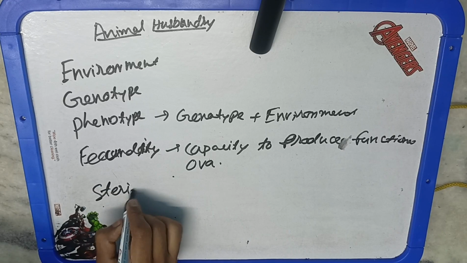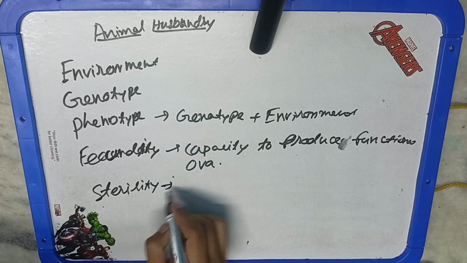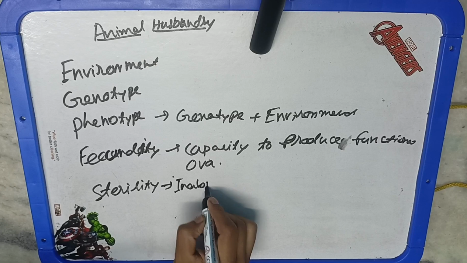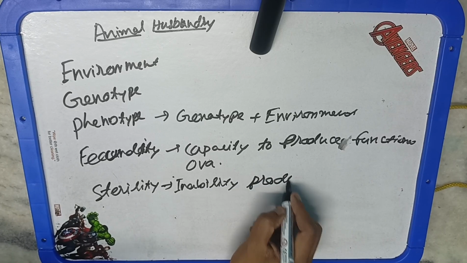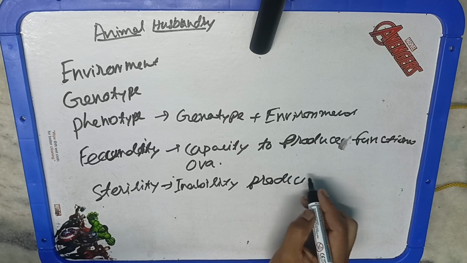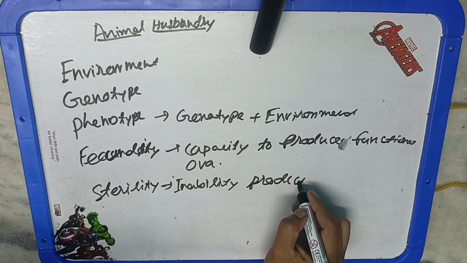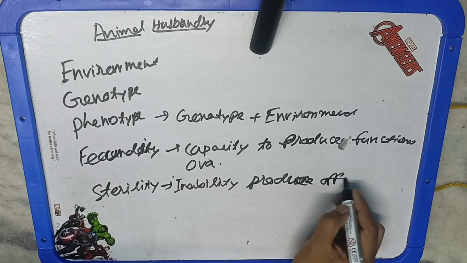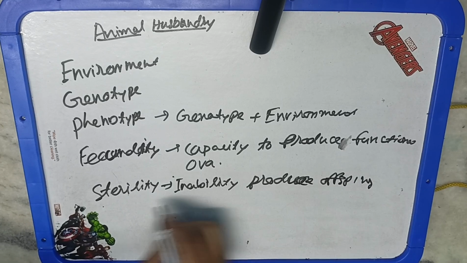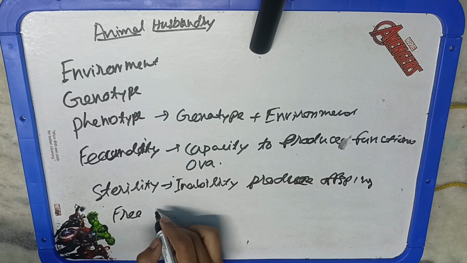Free martin is a sterile heifer born twin with a male. So this is known as free martin, and this word is also very much used. Cryptorchidism is when there is a failure of the testes to descend fully into the scrotum, that is, below the body level. When they remain in the abdominal cavity, this term is used. This is cryptorchidism.